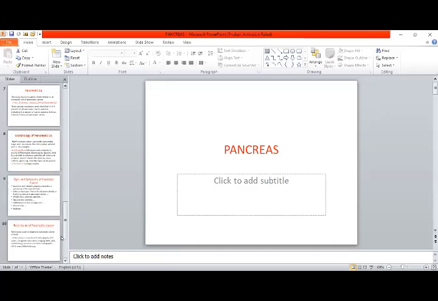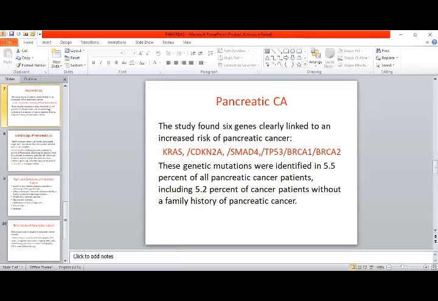These are the genes: KRAS, CDKN2A, SMAD4, TP53, and BRCA1, 2. You will have to write all the 6 genes. And what is the antigenic marker for pancreatic cancer?